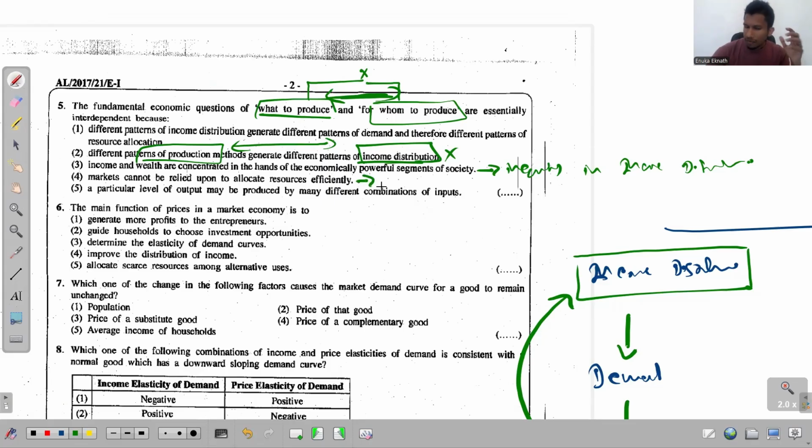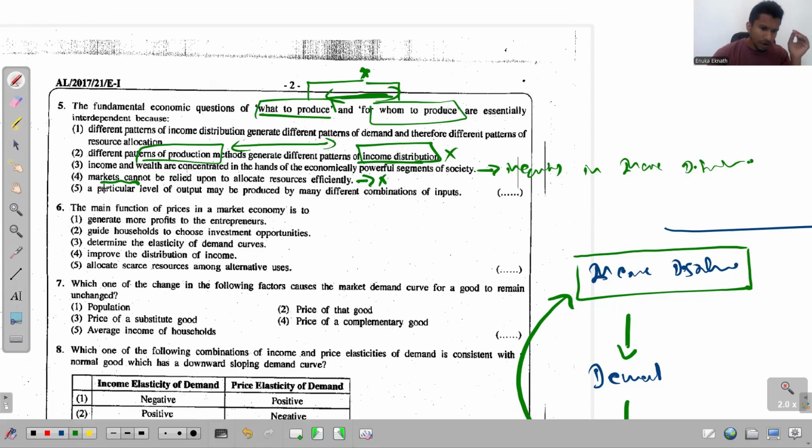See, once again, if there are negative externalities, let's say externalities in general, yes, the markets cannot be relied upon to allocate resources efficiently. So that is somewhat true. But this statement doesn't talk about the connection between these two problems. So this is again irrelevant for the question.